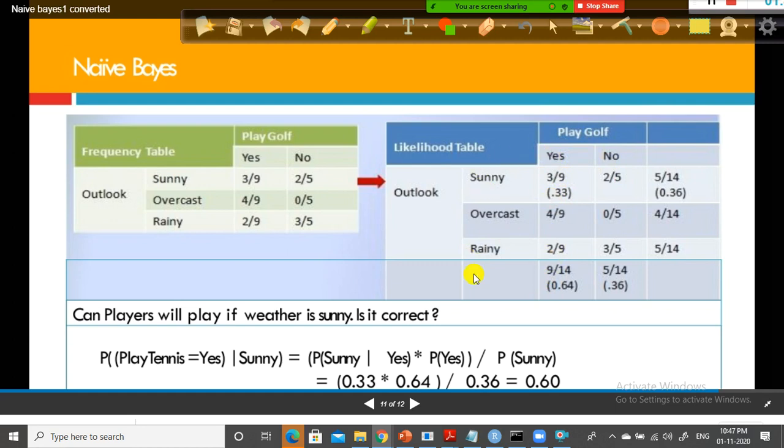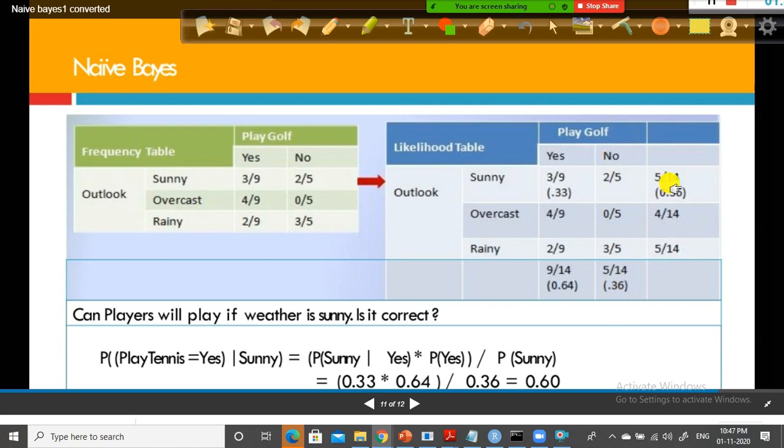Probability of yes is the total, regardless of the category of the outlook, out of the total 0.64, right? Probability of yes is 64. So probability of sunny given yes is 0.33, into probability of yes, which we already got, divided by probability of sunny, which is 0.36. Probability of sunny is this row, 0.36, and this row is for probability of yes. This row is talking about sunny, right? Don't confuse it with this one.